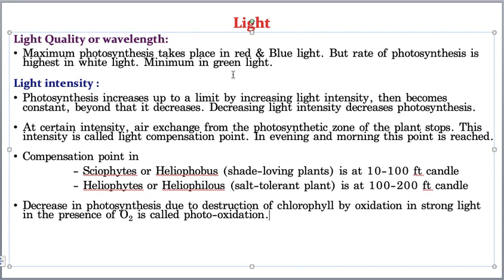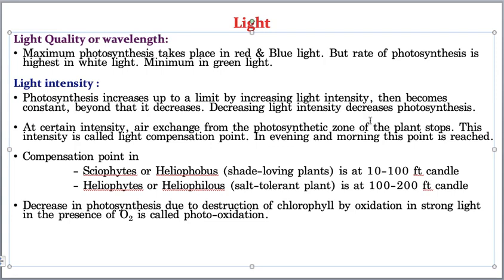Okay, if you take the light intensity, photosynthesis increases up to a limit by increasing the light intensity, but only up to a limit. After that, if you give more, the rate decreases. At a certain intensity, air exchange from the photosynthetic zone of the plant stops, and this intensity is called the light compensation point.